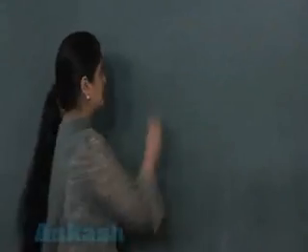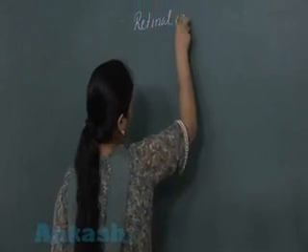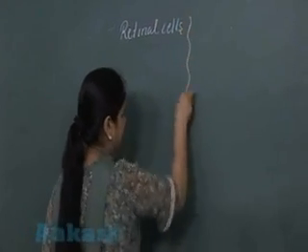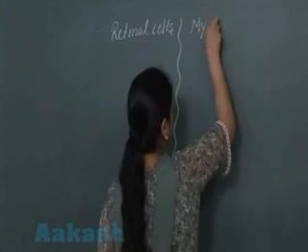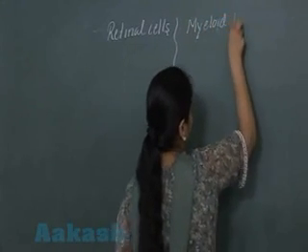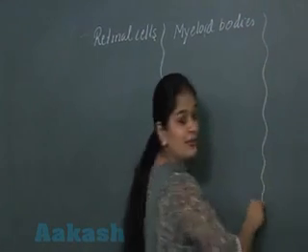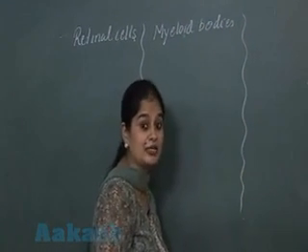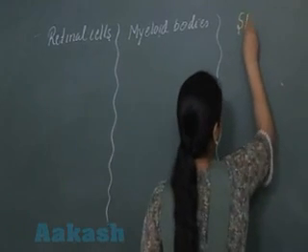Now in the retinal cells, endoplasmic reticulum, it is represented by the myeloid bodies. And these myeloid bodies, they represent SER, that is smooth endoplasmic reticulum.